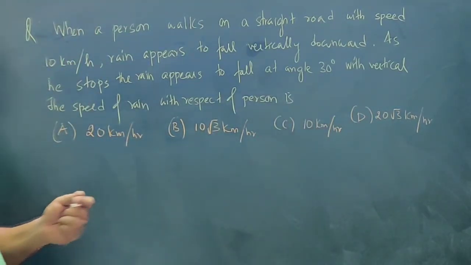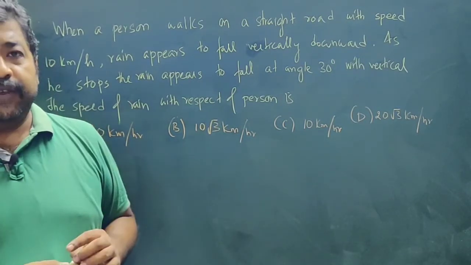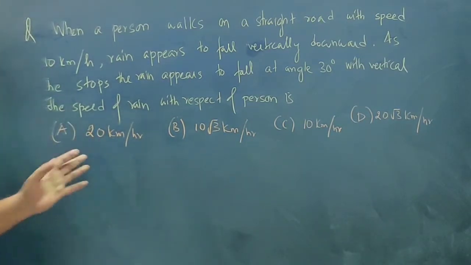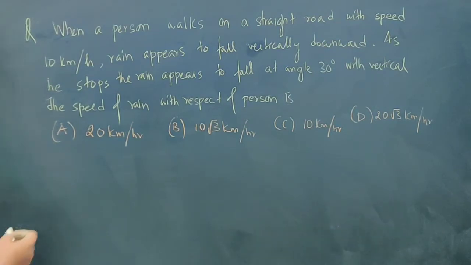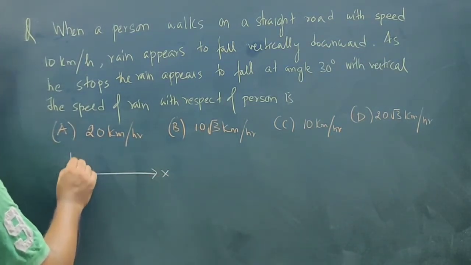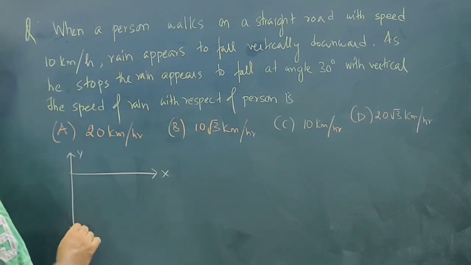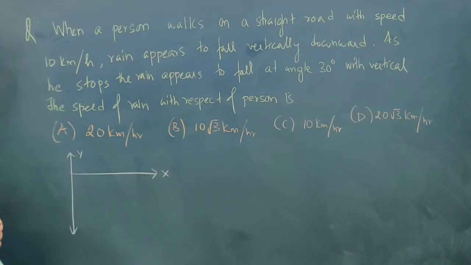If you want, you can pause the video and try this question on your own, and then you can verify with my solution. So let me proceed with the solution. So this is your x-axis, this is y-axis, this is the vertically downward direction, so this is the negative y-axis.